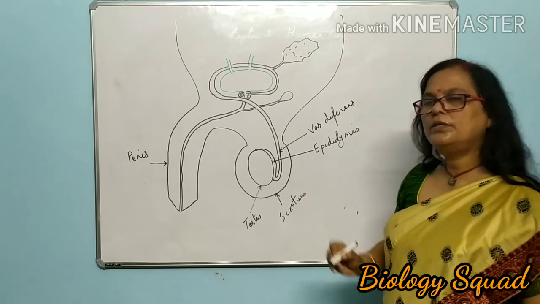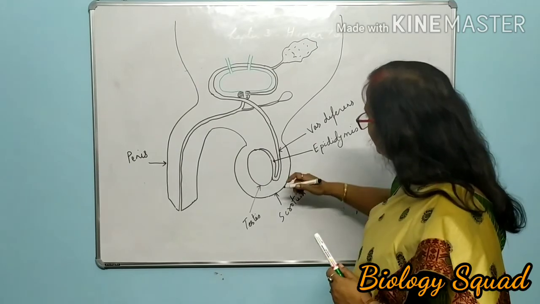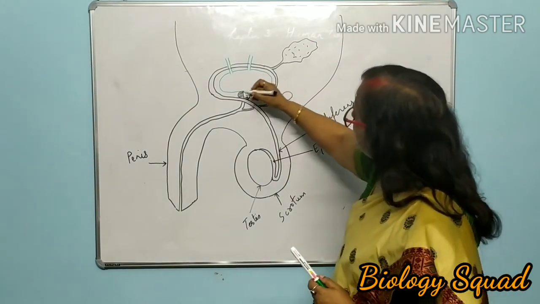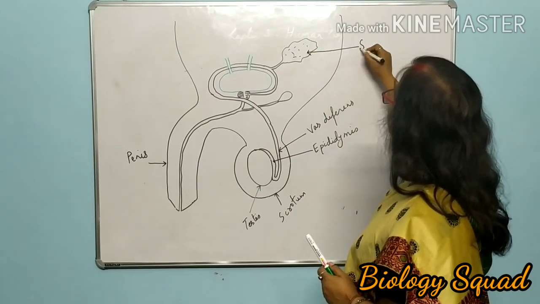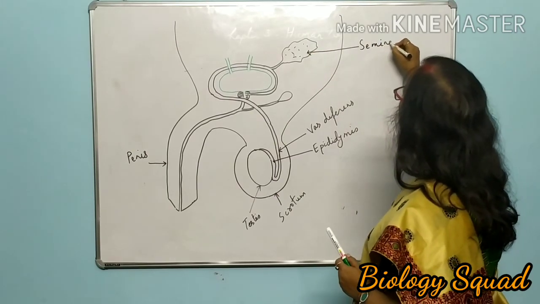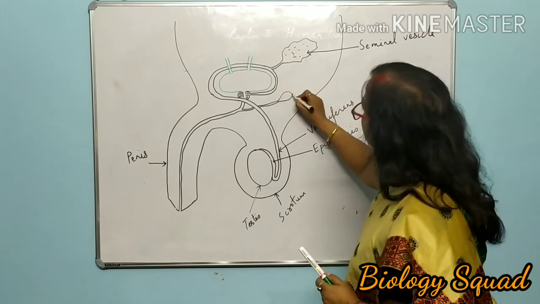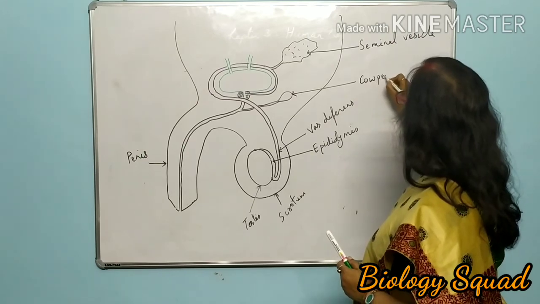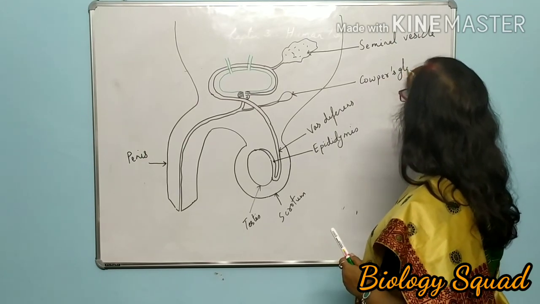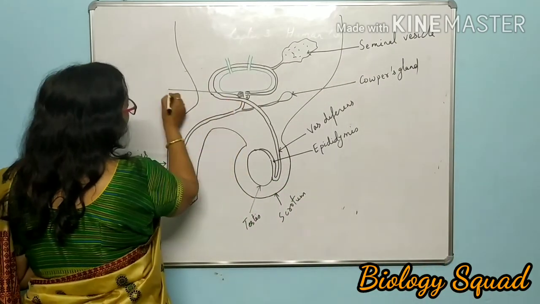I will later on tell you what is rete testis, what is vasa efferentia. Okay, this is vas deferens which joins here with a gland, and it is the seminal vesicle. This is corpus gland and this one is prostate.